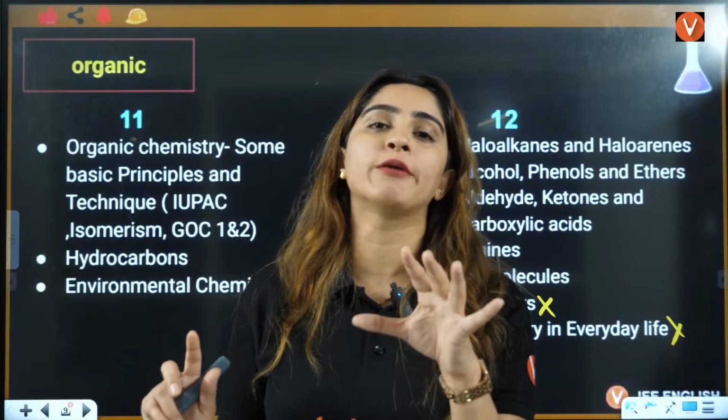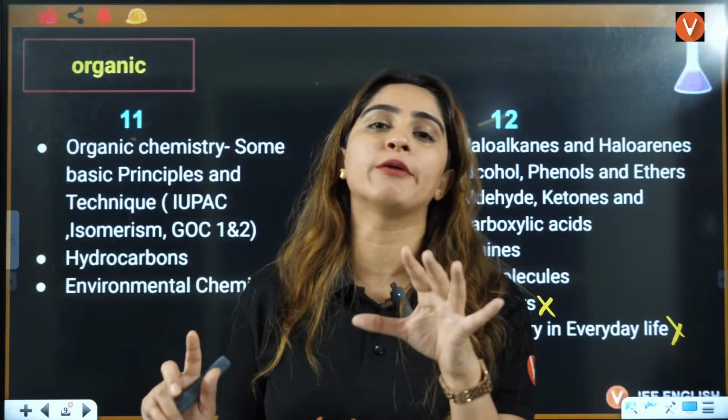No. Then ma'am, why are organic compounds called organic? That means natural compounds. See, earlier, scientists used to think, centuries back, that organic compounds, like urea, which is found in our urine, are special.